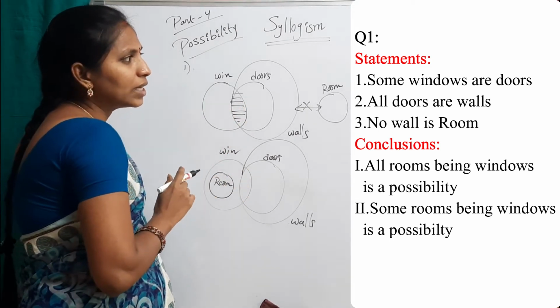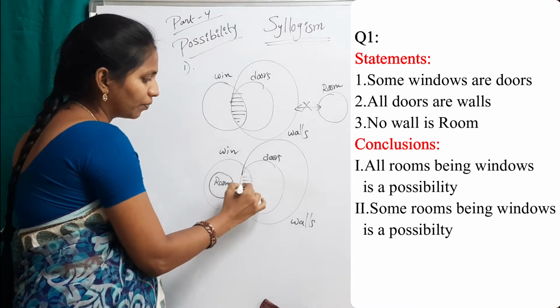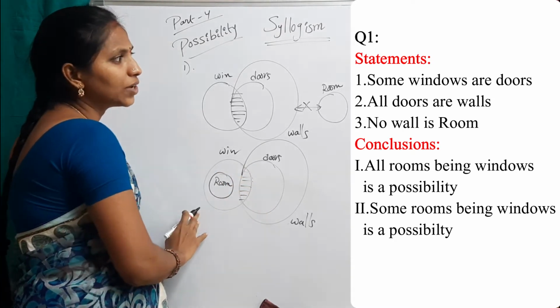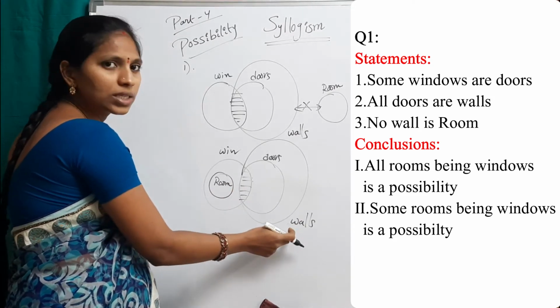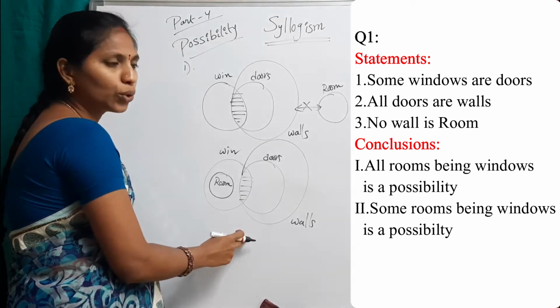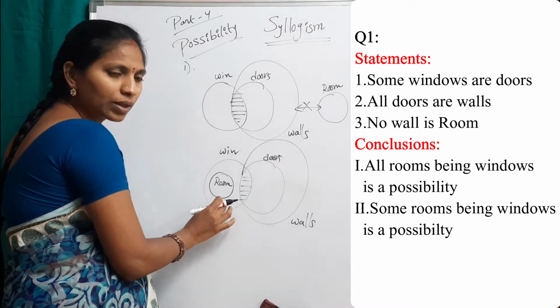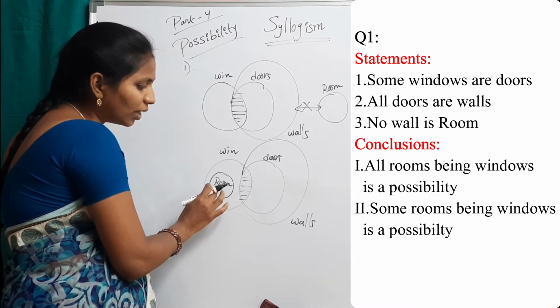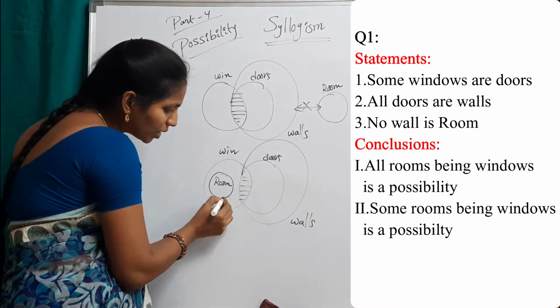First statement, some windows are doors. Okay. Second statement, all doors are walls. Yes. Third statement, no wall is room. There is no connection between room and walls, so no room is wall.